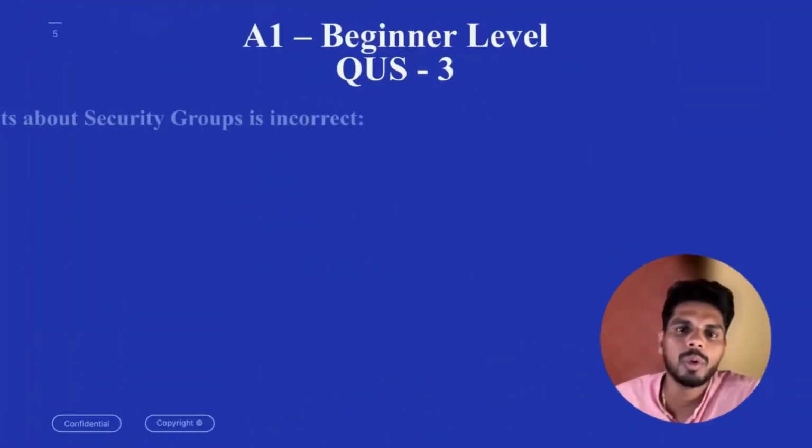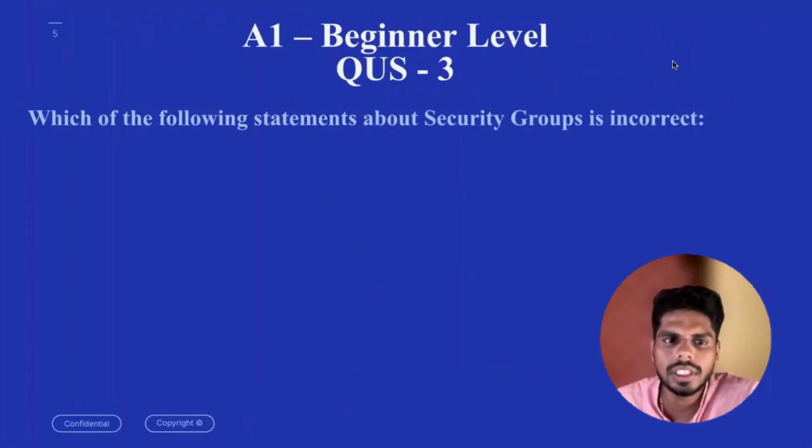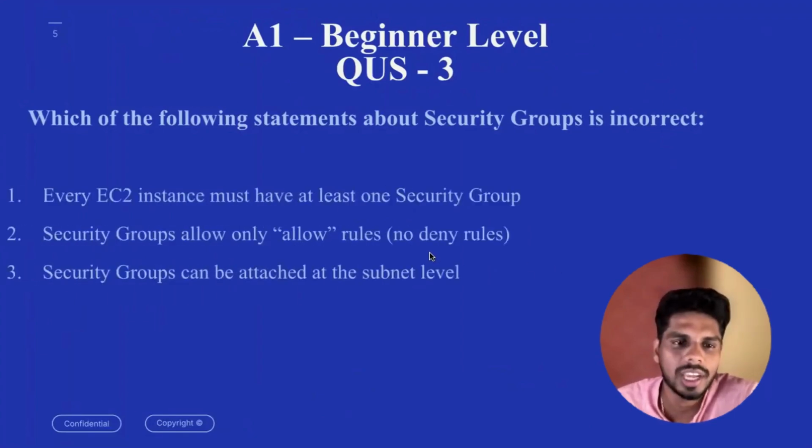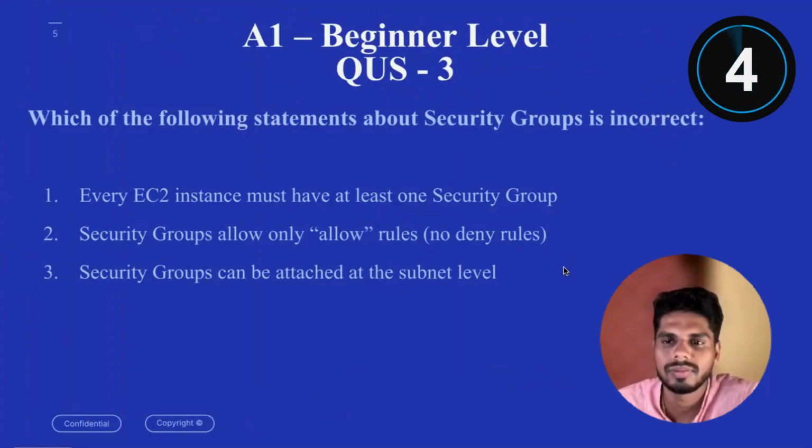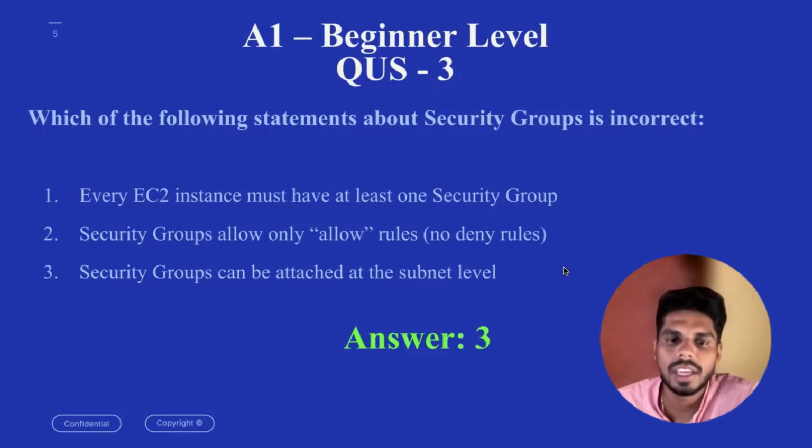With that, I'm moving on to question 3: which of the following statements about security group is incorrect? The options are: every EC2 instance must have at least one security group. Option 2, security groups allow rules, no deny rules. Option 3, security group can be attached at the subnet level. 5 seconds to identify. The answer would be 3. Security groups are managed at the resource level, not the subnet level. Only NACL can be attached at the subnet level. So option 3 is the incorrect one related to security groups.